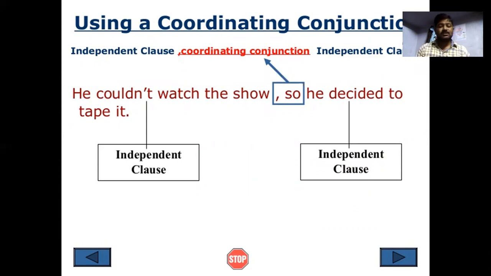He could not watch the show, so he decided to tape it. "He could not watch the show" is an independent clause, and "so he decided to tape it" is another independent clause. They are joined together with a coordinating conjunction, which we call a compound sentence.